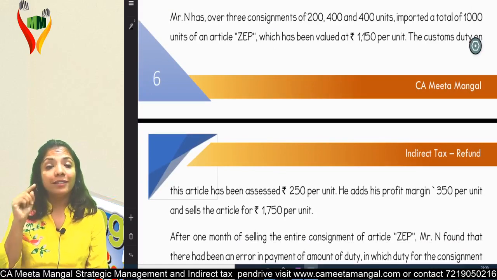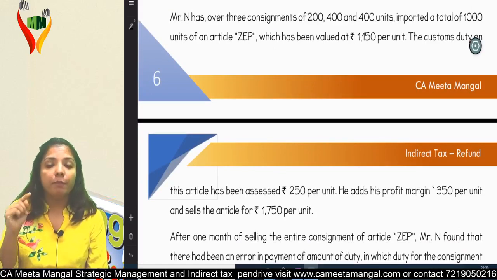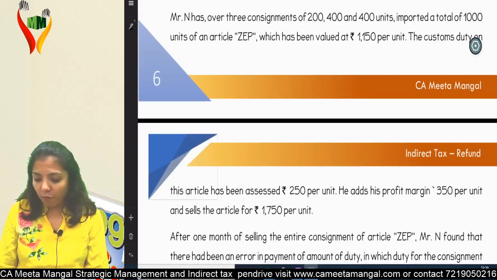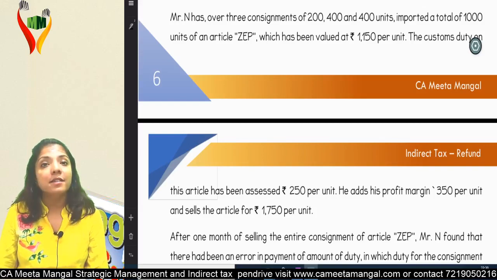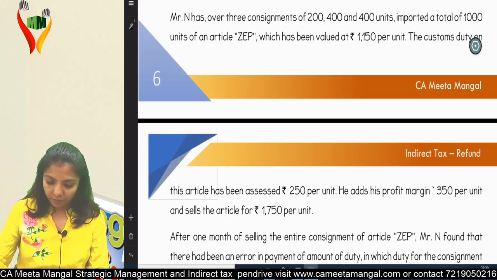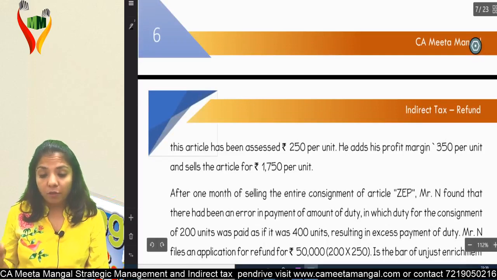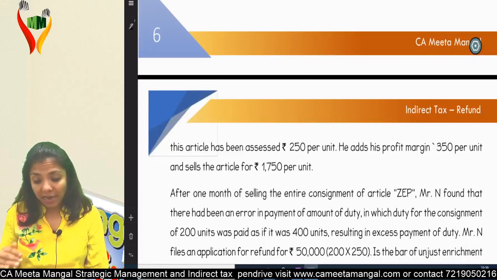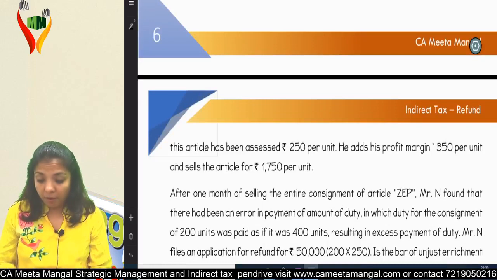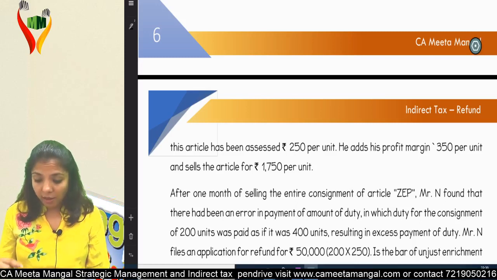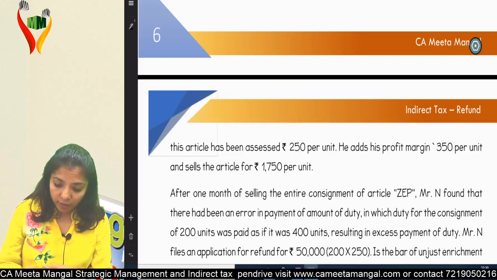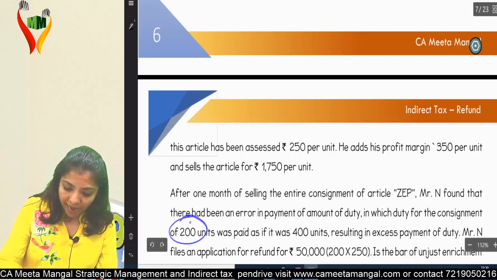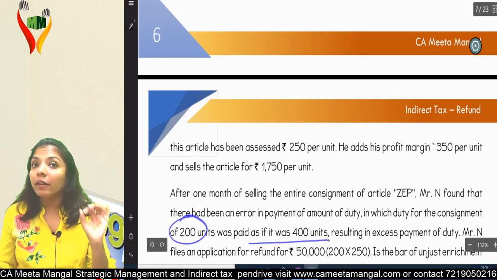That means on 1000 units you have to pay 250 per unit. He had his profit margin of rupees 350 per unit and sells the article at 750 per unit. After 1 month of selling the entire consignment of article ZDP, Mr. N found that there had been an error in payment of the amount of duty, in which duty for the consignment of 200 units was paid as if it was 400 units.